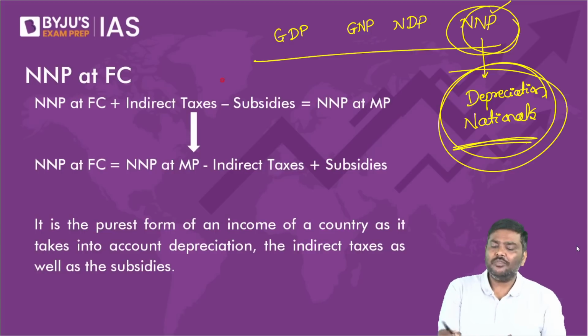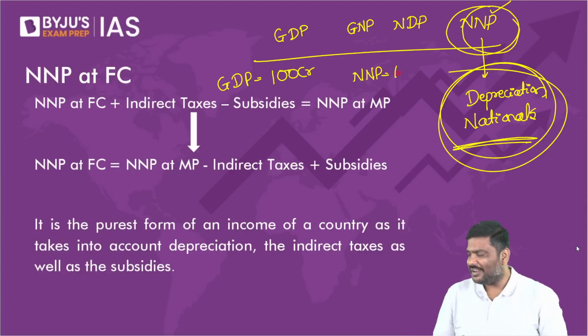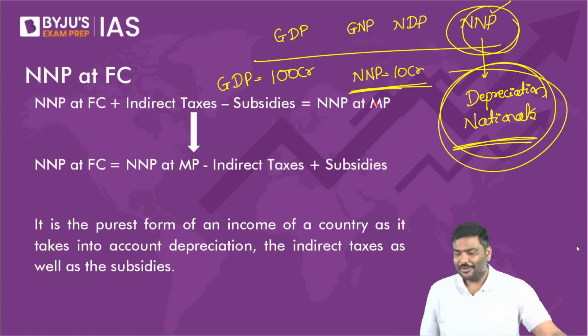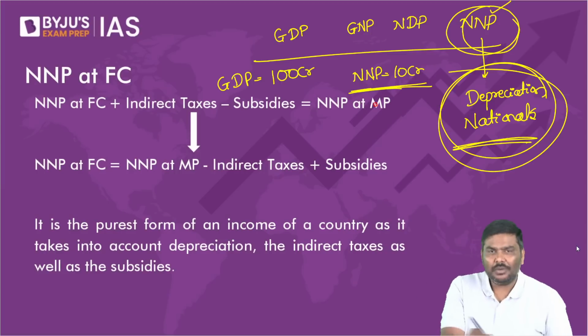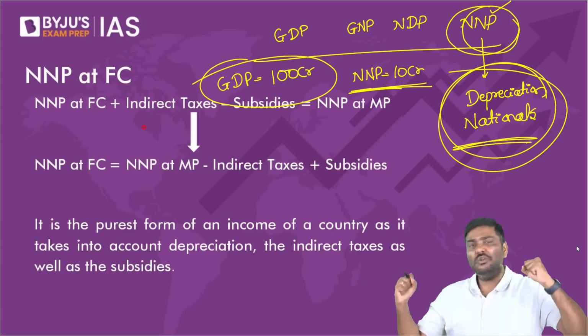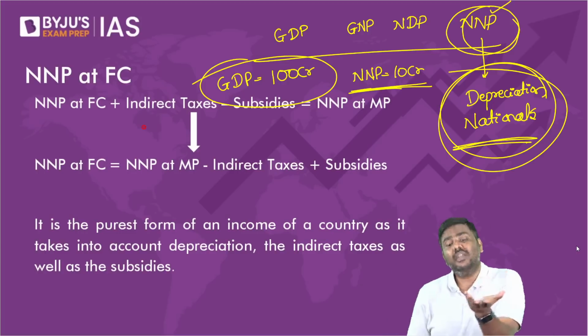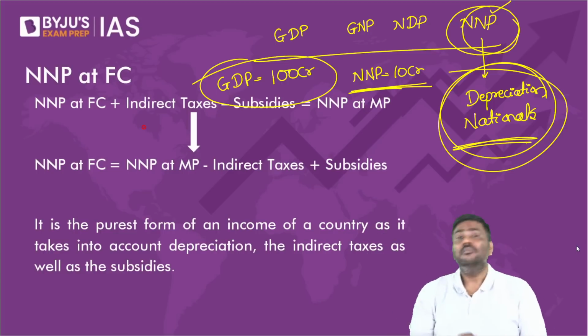Indian citizens, etc. Even if you have doubt now, please tell me, if GDP of India is 100 crore rupees, and let's say NNP of India is 10 crore rupees, do you think India is doing very well? Looking only at GDP numbers, will you jump up in joy and say, yes, India's GDP value is 100 crore rupees?